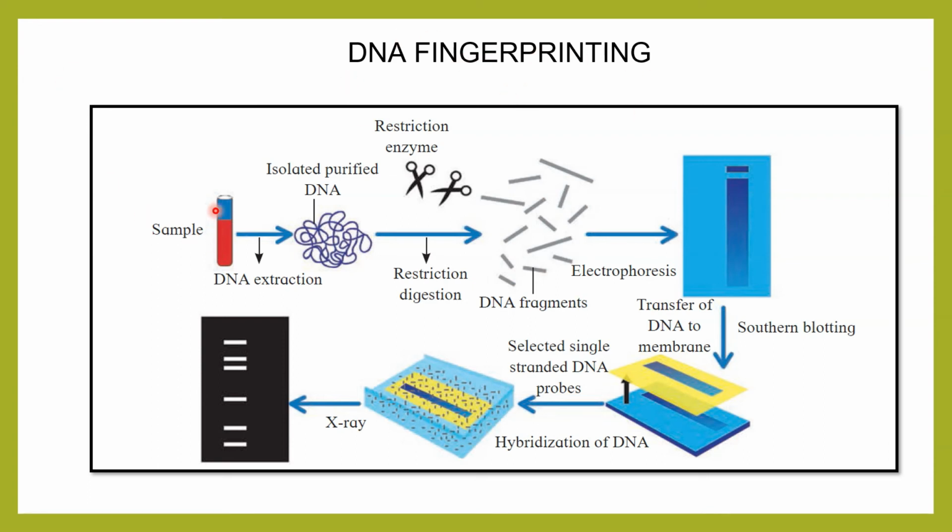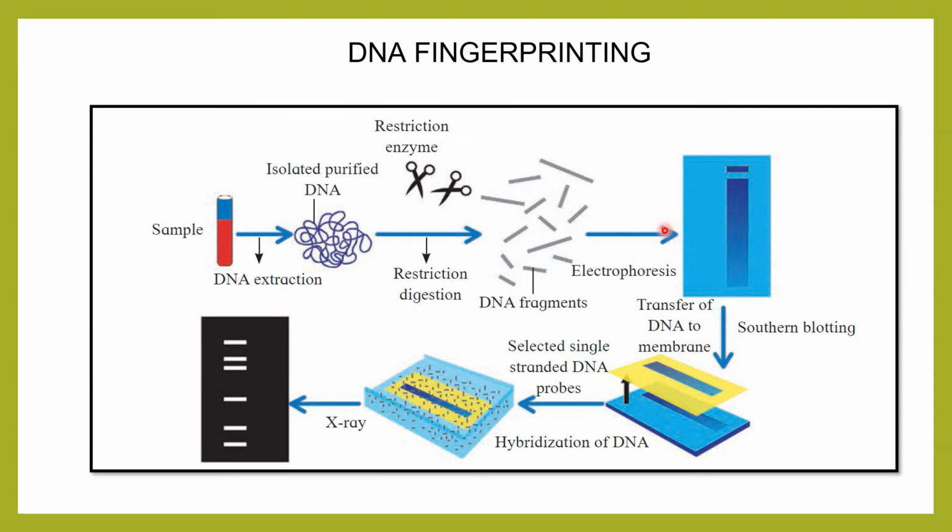Let's see. You take the sample, and from that sample, the first step is DNA extraction. You isolate the purified DNA. Now here one additional step can be taken. If you want to increase the amount of DNA, then another technique that comes into the picture is PCR. With the help of a restriction enzyme, you cut that DNA and there is a digestion. Finally, the DNA fragments are present.